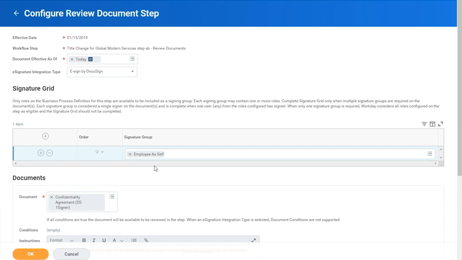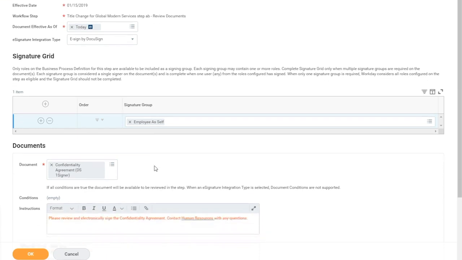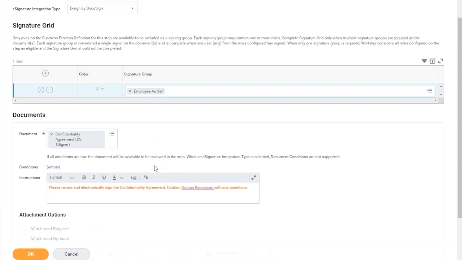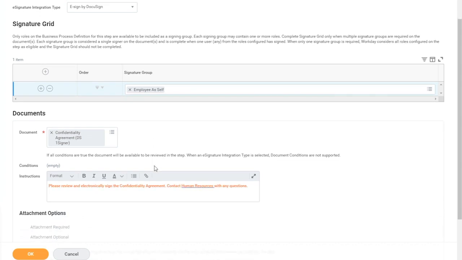One thing to keep in mind, Workday wrote the DocuSign integration only to use embedded signing. That means no emails will be sent via DocuSign to the recipients. Recipients in the default configuration must be logged into Workday in order to sign their documents, and Workday's inbox system is how the parties will receive notification when it's their time to sign.